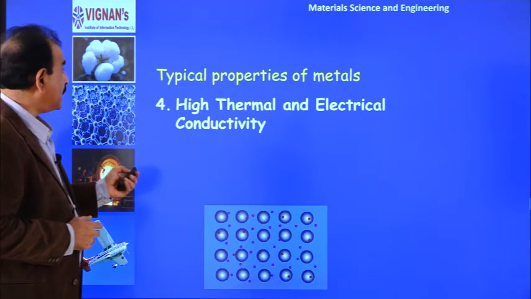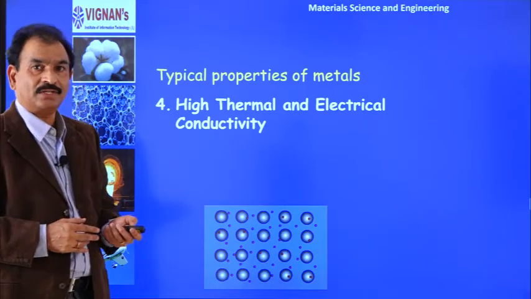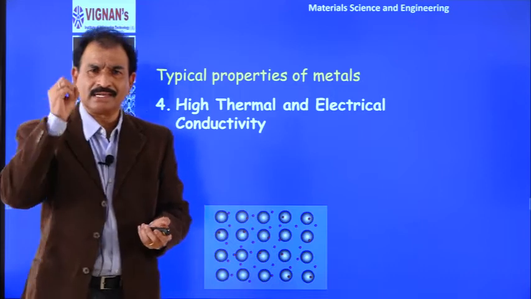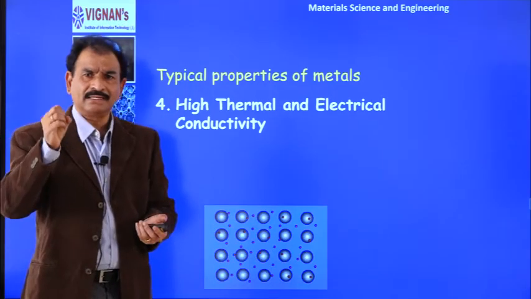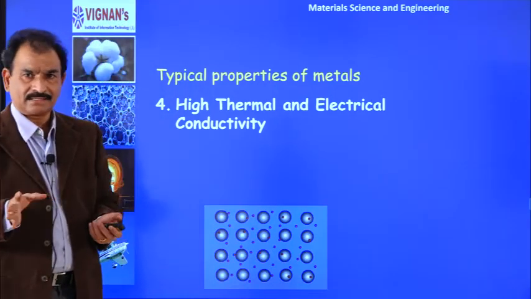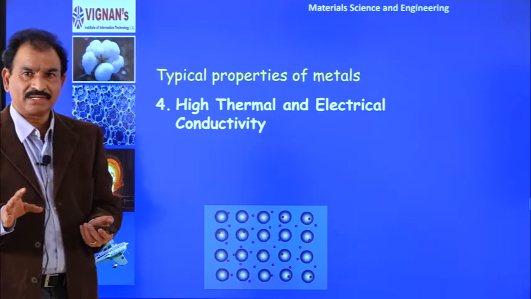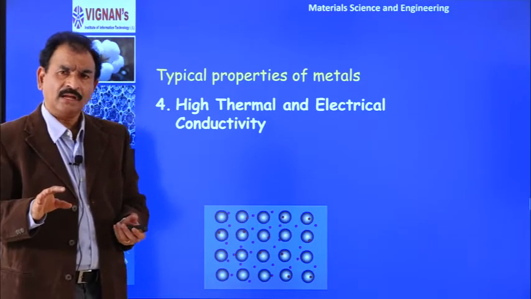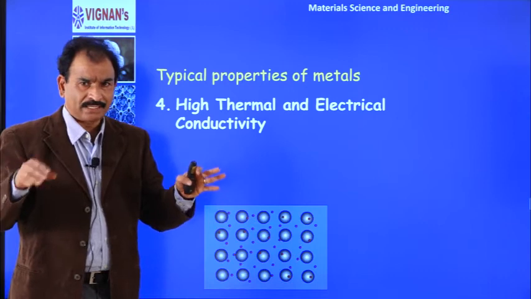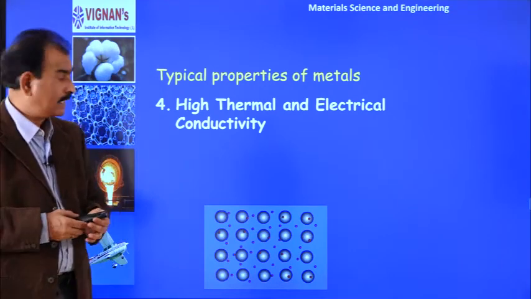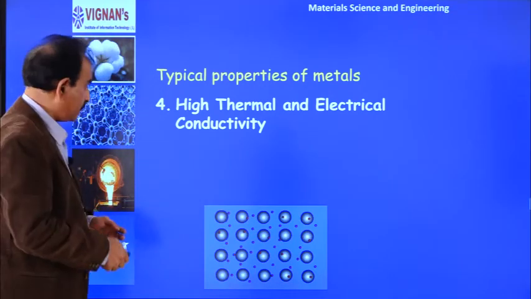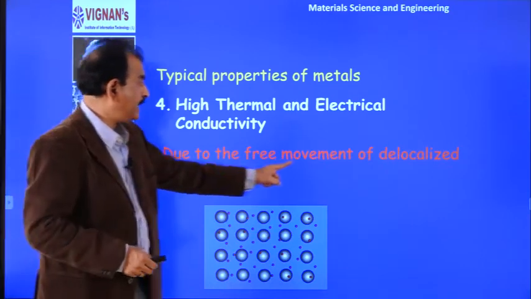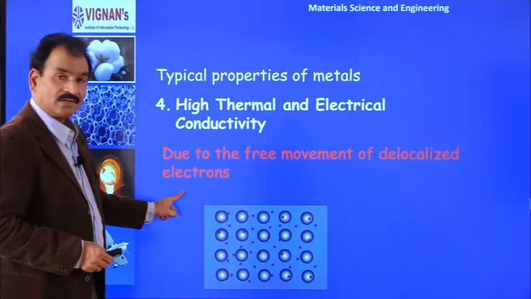And high thermal and electrical conductivity. You know that all metals are excellent thermal conductors, excellent electrical conductors. Suppose you take copper, silver, any metal you take it. Of course, there is a change, but normally metals are good conductors. It is again because of, if we see this, due to free movement of electrons.